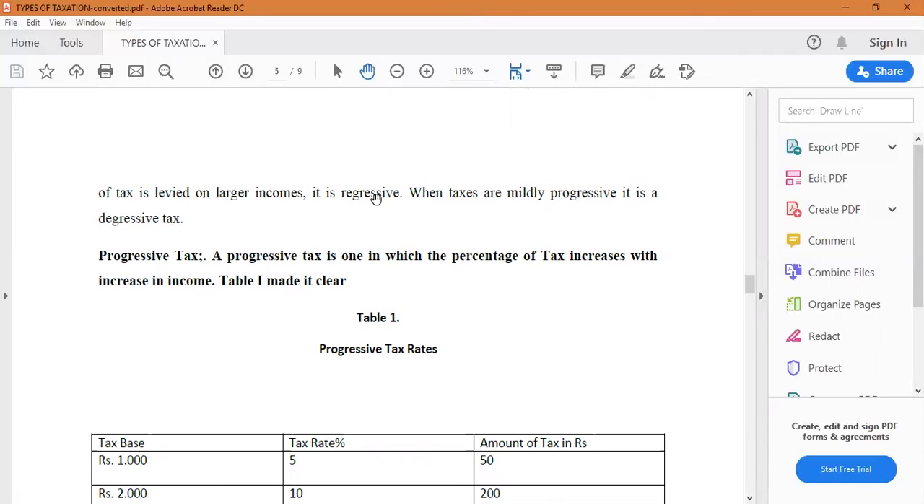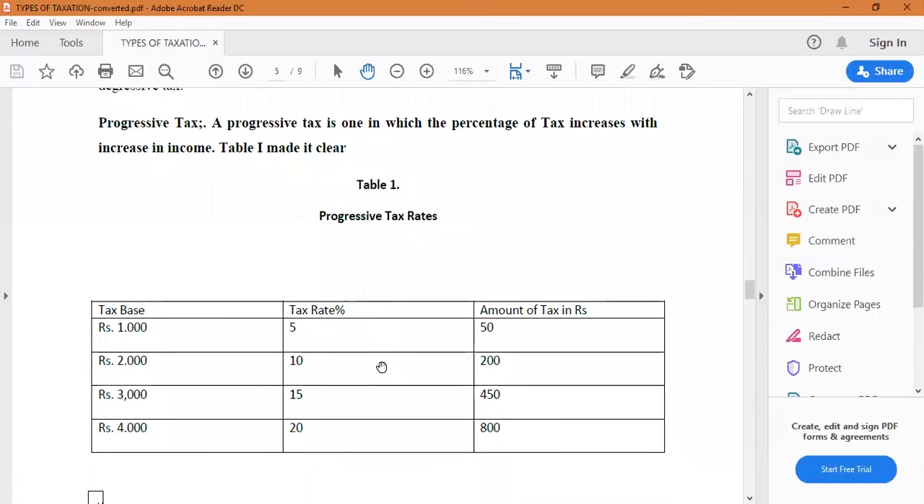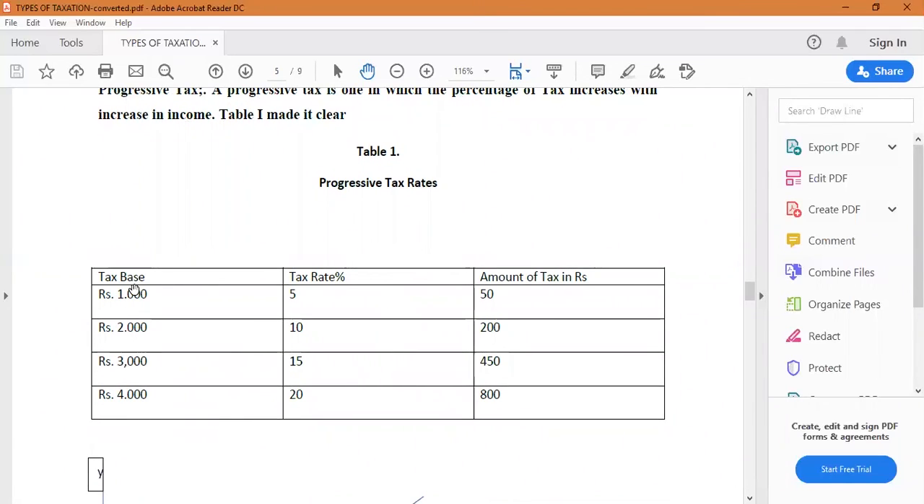Okay, let us see progressive, proportional, regressive, and digressive taxes with the help of diagrams. First let me start with progressive tax. A progressive tax is one in which the percentage of tax increases with the increase in income. Here, let me start with progressive tax rates with the help of a table. You see, the income is the tax base, and tax rates are given as 5%, 10%, 15%, and 20%. The amount of tax is given in rupees.